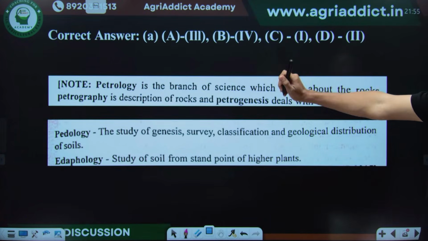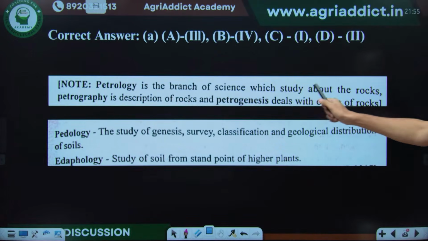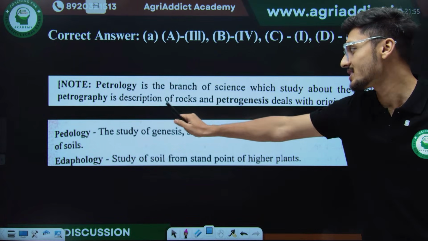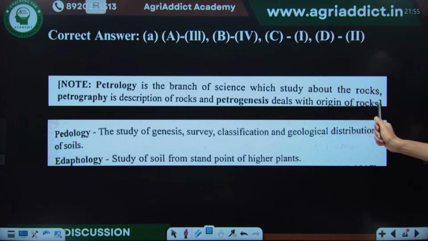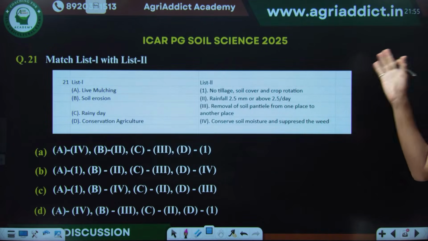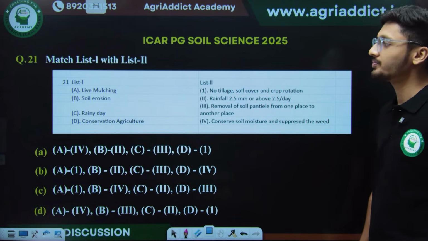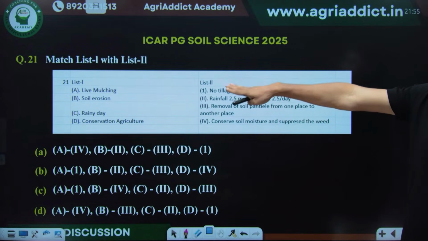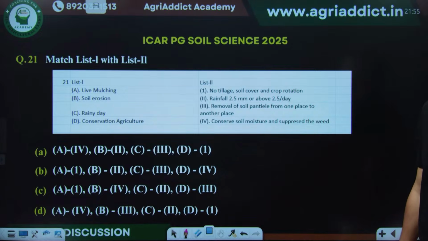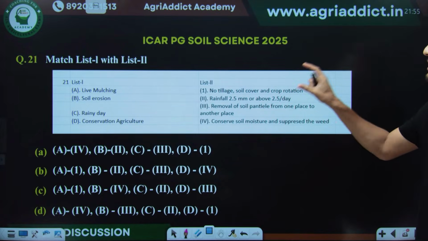Yes, definitely. Petrology is the branch of science which studies rocks. Petrography is the description of rocks, and petrogenesis deals with the origin of rocks. Moving ahead to the next question, another match the following type of question. What will be its answer? See, this is also a mixed type of question.